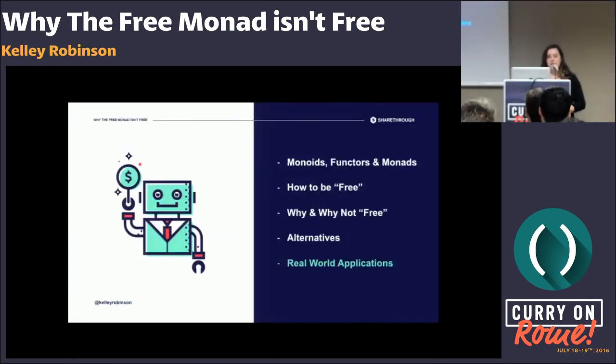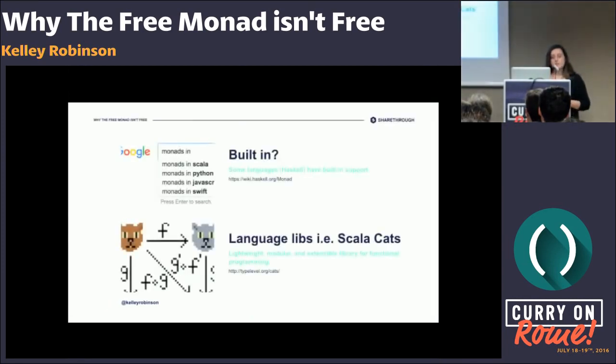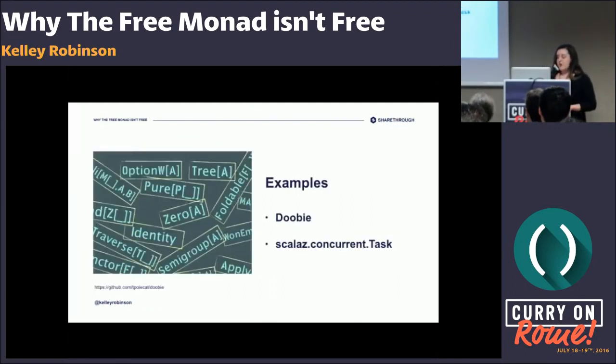Okay, we can wrap up by talking about some of the applications that we see of this stuff. If this is something that you're interested in, you don't have to implement this from scratch. A lot of languages have libraries that have already been created for you, and some languages like Haskell have this built in. And then we can talk about some examples of things that I think have pretty good abstractions around the free monad. For all of my talk about alternatives, Doobie is pretty nice. It has some clean abstractions, and to the user, it is relatively friendly.